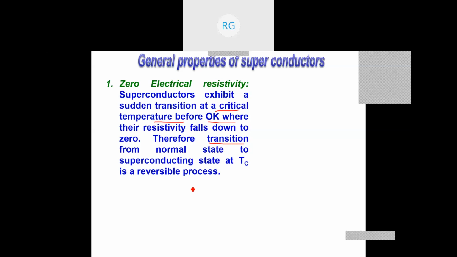If you decrease the temperature from a higher value to a lower value, at a certain temperature it becomes a superconductor below that. If you increase the temperature, once it reaches the TC value, it becomes normal state. Therefore, it is a reversible process. So you can keep the material in the superconducting state as long as you want by keeping the temperature below TC value. If you increase it, then the material goes to normal state. And this TC is not unique even for a given material. It changes because of isotopic mass, or any changes in the material such as impurities.